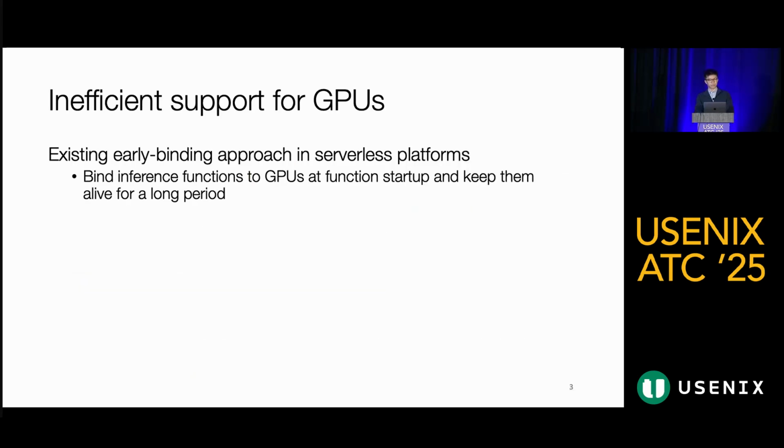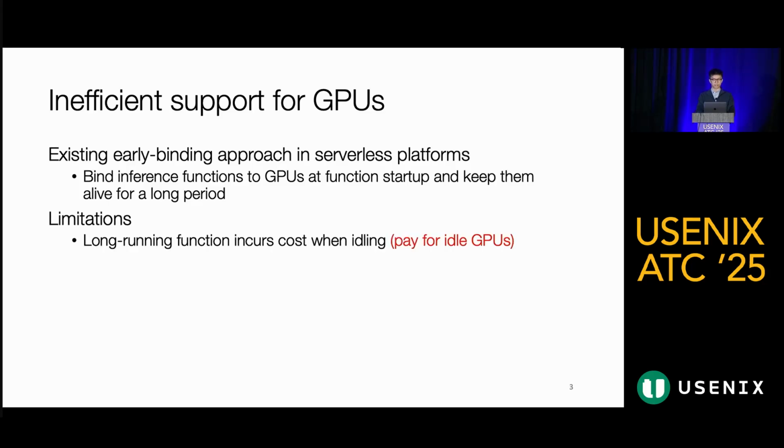However, supporting GPUs in serverless platforms is still a challenge. Currently, most platforms adopt an early binding approach. When an inference function is started, it is assigned to a dedicated GPU and kept there for an extended period. This method brings several fundamental drawbacks. The first is idle cost. Even if no requests arrive, users are charged for the GPUs that remain reserved but idle. The second is memory efficiency. Many idle functions continue to occupy scarce GPU memory, leading to low overall utilization.